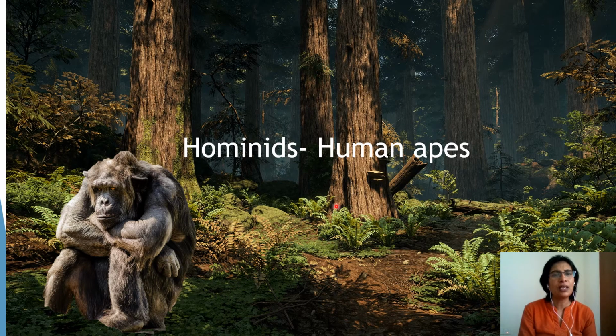And then these human apes, when the trees became fewer and fewer, then for various reasons, these apes, the great apes, thought, okay, why not start living on the ground instead of being on top of the tree? So under the trees. And in this period, those apes are called human apes. Human apes, they're more like humans. They don't live on trees, but they live on the ground. And they are called hominids. Remember, the first one is great ape and the second one is hominid.